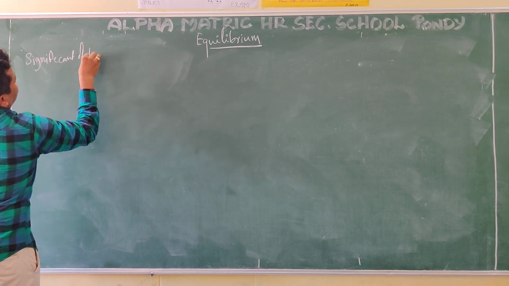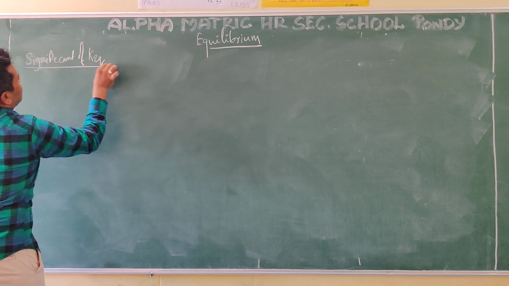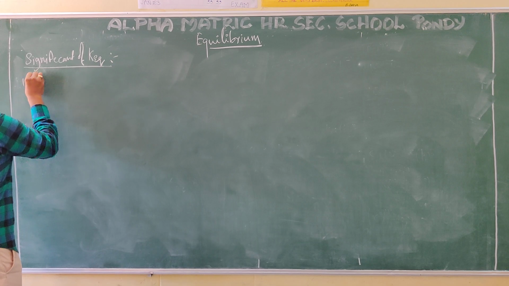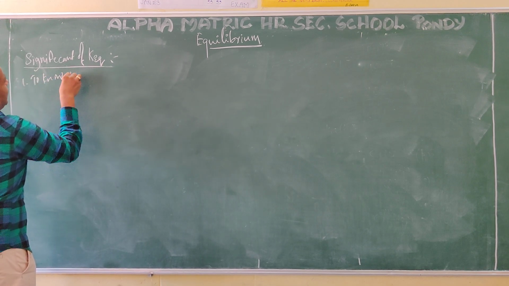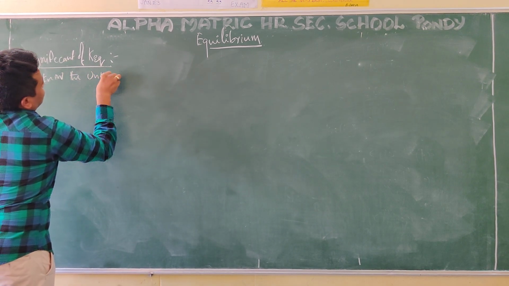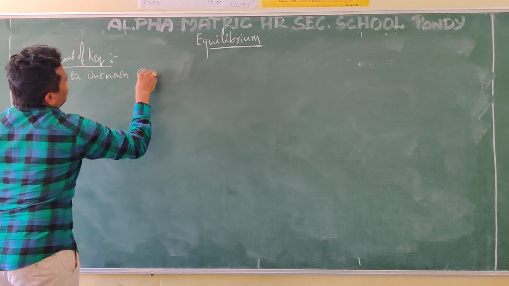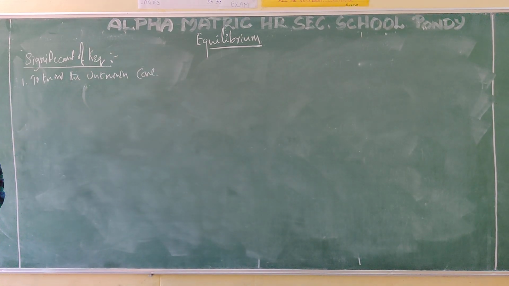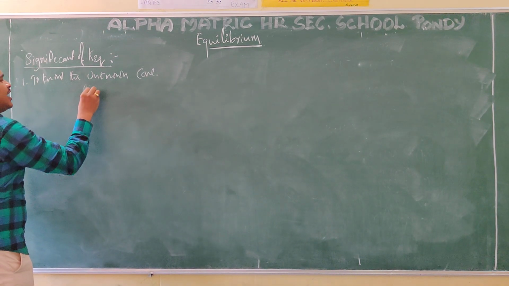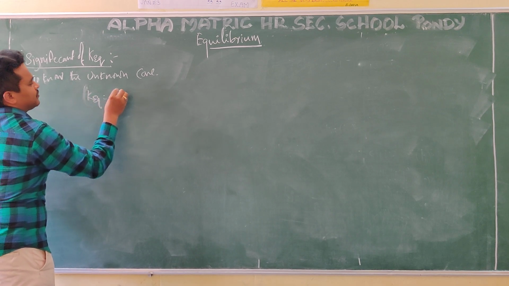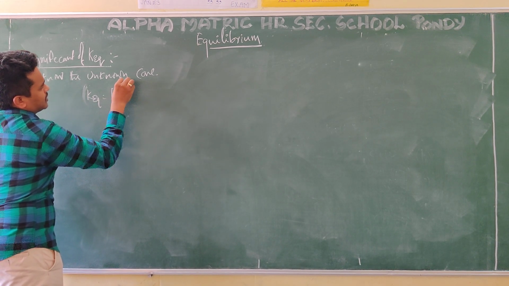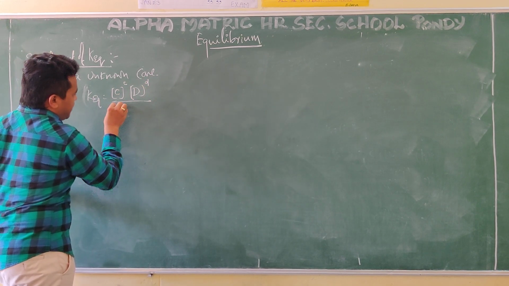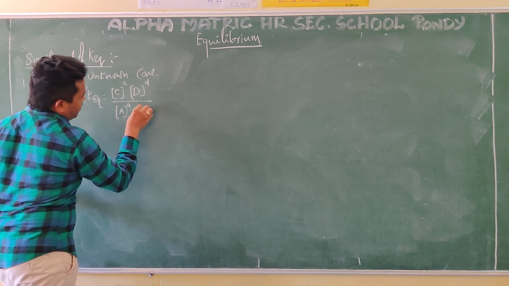Significance of equilibrium constant. What is the use of that? If you find the K equilibrium, what is the use? First of all, to know the unknown concentration. This is a very simple point. How? For the same reaction, aA plus bB gives cC plus dD, I want to write the K equilibrium. What is that? C power c, D power d over A power a, B power b.